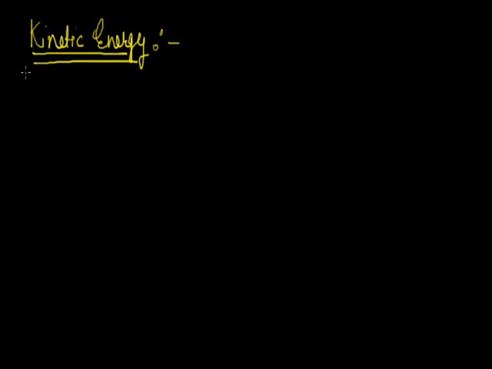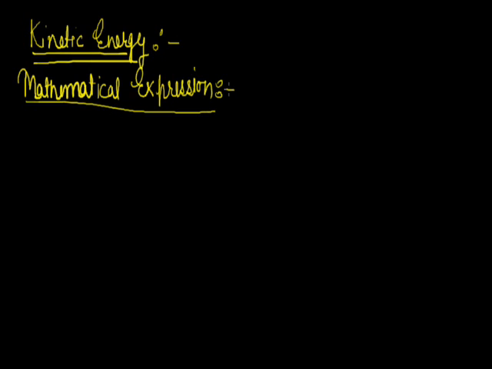Now, the mathematical expression for kinetic energy. Consider a body M at rest as shown in the figure, having mass small m. Let a force F be applied to it, causing a constant acceleration in this direction, due to which the acceleration produced is small a.